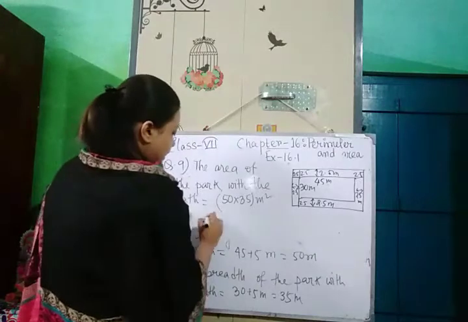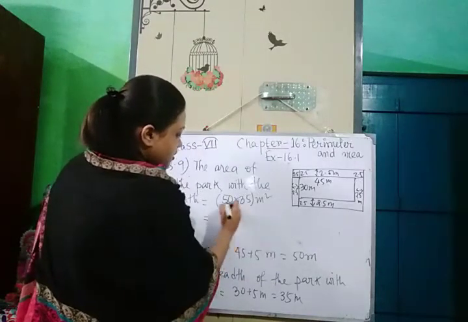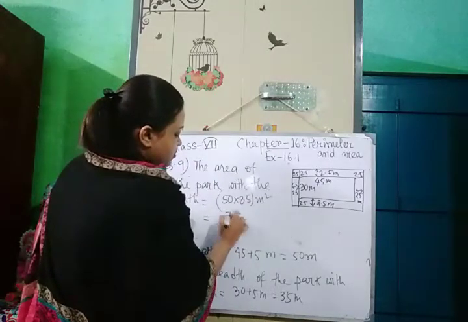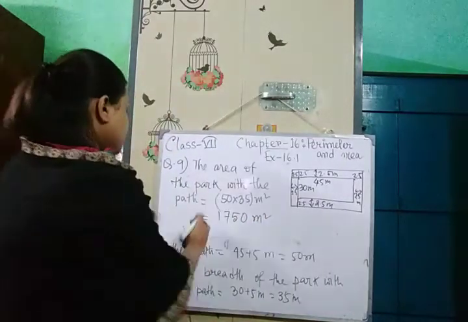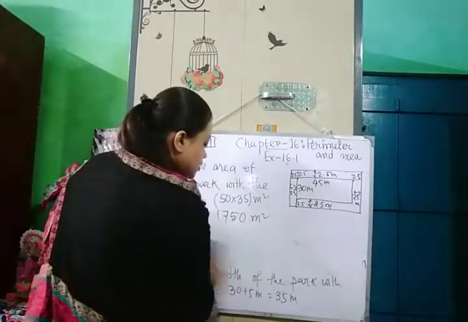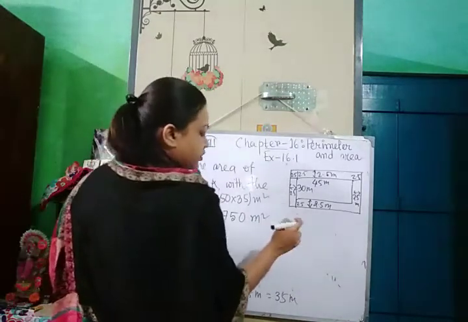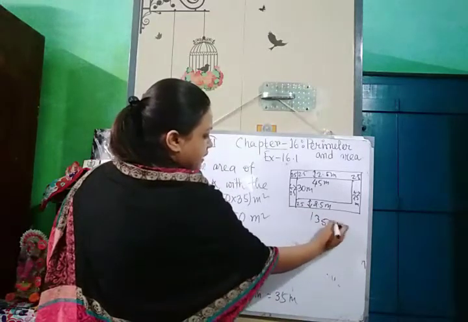Okay. So that is 5 5 is a 25, 2 in hand, 5 3 is a 15 plus 2, 1750 meter square. Okay. So what was the area of the park without the path? 5 3 is a 15, 1350 meter square.